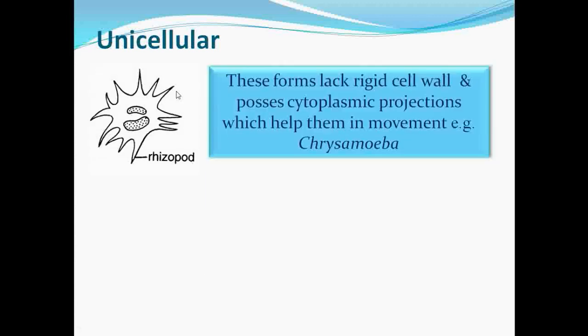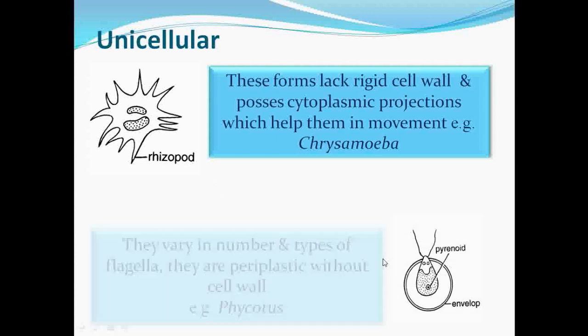Firstly, about the unicellular type. Under the unicellular type, the first subtype is rhizopodial. If you observe this thallus structure, the rigid cell wall is absent. Whatever you see here are cytoplasmic projections. This is not a cell wall. These are cytoplasmic projections which help this cell to become motile. For example, Chrysoamoeba. This is an example of the unicellular rhizopodial thallus organization.